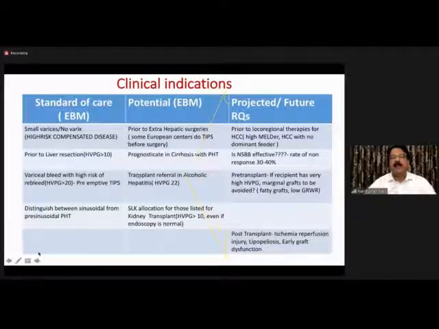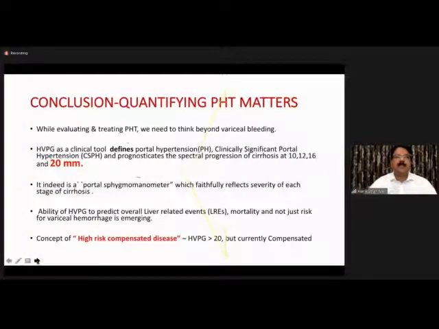And alcoholic hepatitis, as I mentioned, 22: there is one study, HPPG of 22 will not respond to medical management. So it's not just the Maddrey index, HPPG more than 22 also, the alcoholic hepatitis cases should go to the transplant surgeon. And there are many other indications, in fact projected, which if anybody is interested, surgeons especially, maybe we can discuss. And let me conclude.